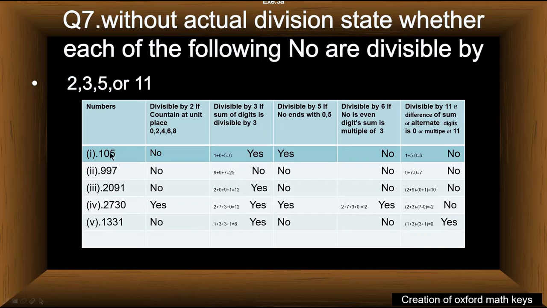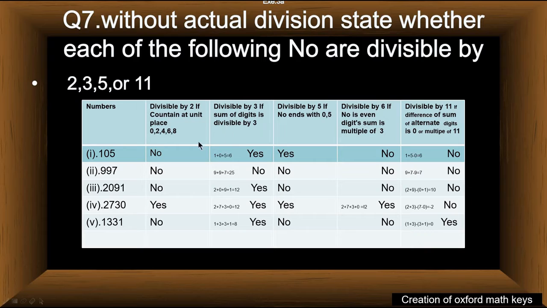105 is not divisible by 2 because it does not contain any multiple of 2 at the unit place.